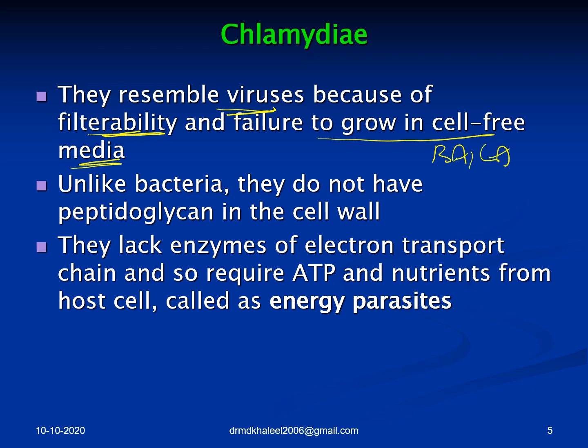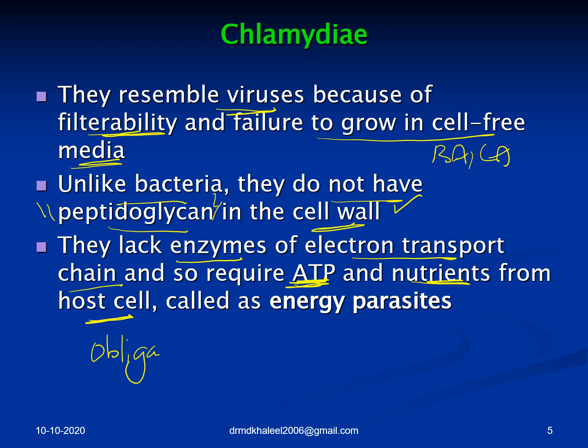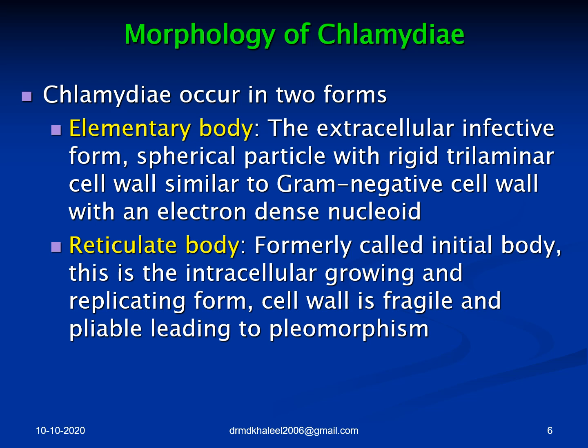Unlike bacteria, they do not have peptidoglycan in the cell wall. Though they have a cell wall, as you have seen in the previous slide, they do not have peptidoglycan. That's the reason why they are not gram stainable. They lack enzymes of the electron transport chain. Therefore, they require ATP and nutrients from the host cell. That's the reason why they are obligate intracellular. That's the reason why the term energy parasites is used for them.